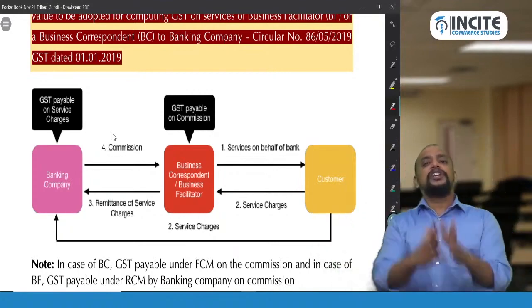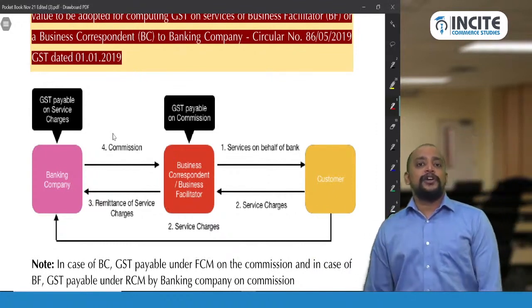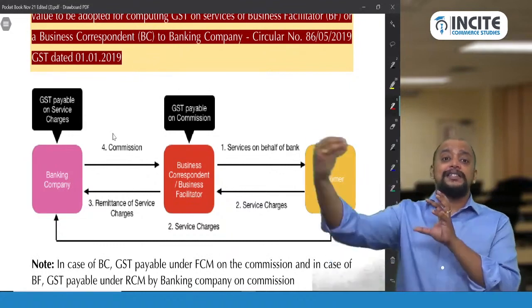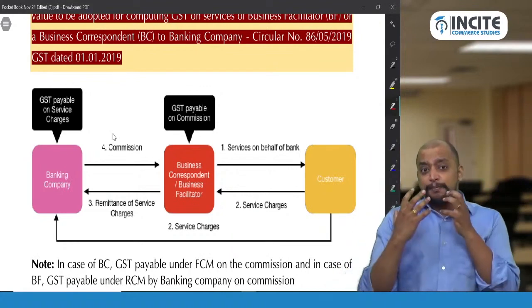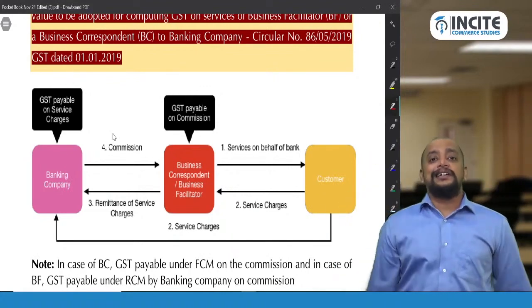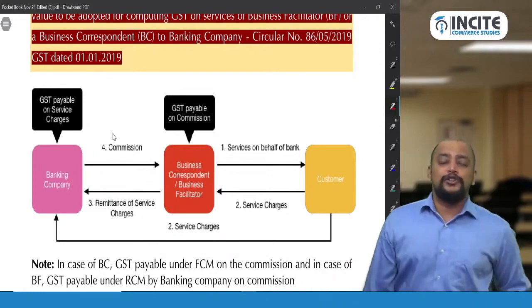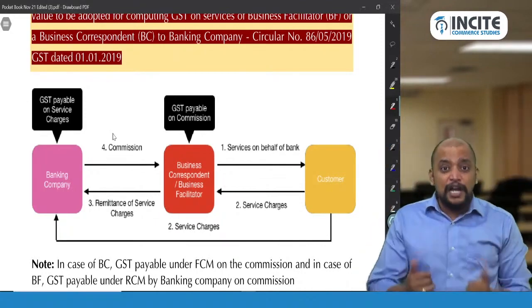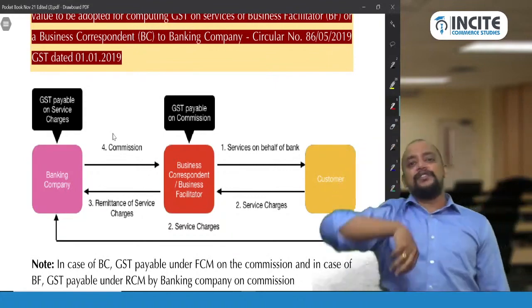So under the financial inclusion scheme of the government, business correspondents and business facilitators are appointed by the banking company, and these people will be collecting some charges and will be remitting those charges to the bank. So these bank charges which are collected by business correspondent and business facilitator, are they required to pay GST on that bank charges? No. They are not required to pay. Who will be required to pay? The banking company only is required to pay. Then what is the value on which they need to pay GST? They get commission. On that commission they will pay GST.